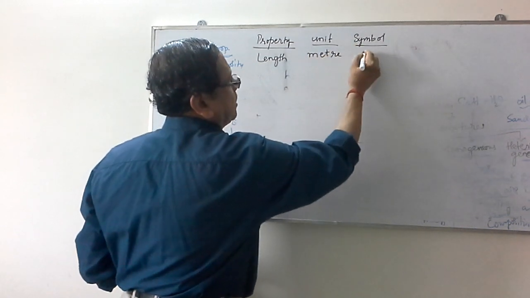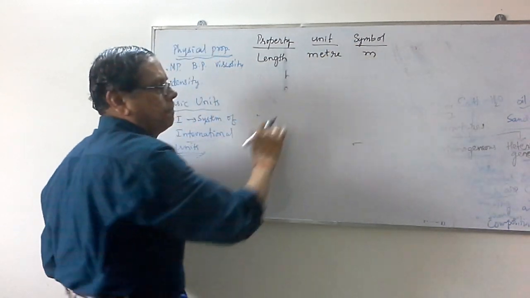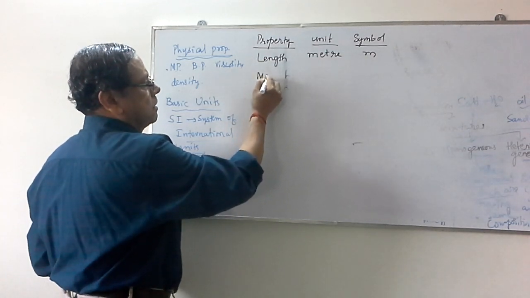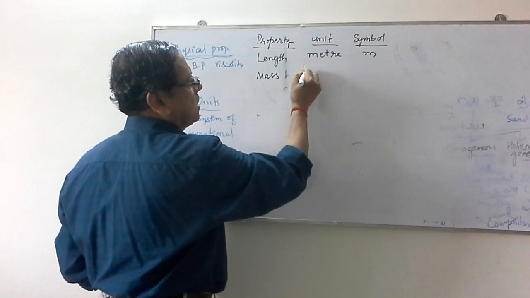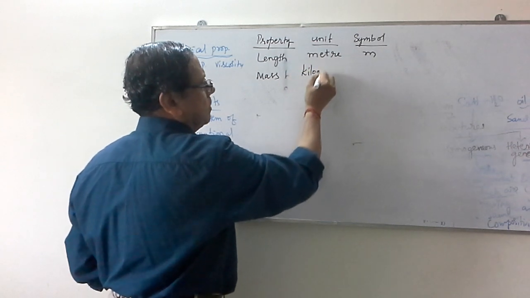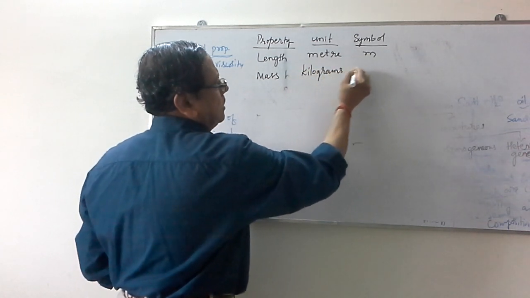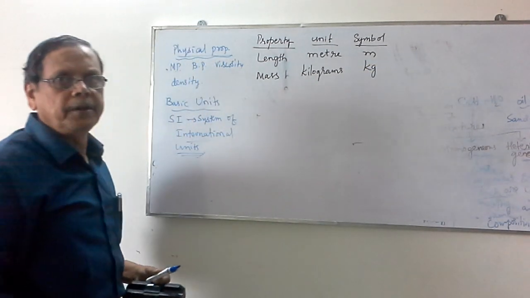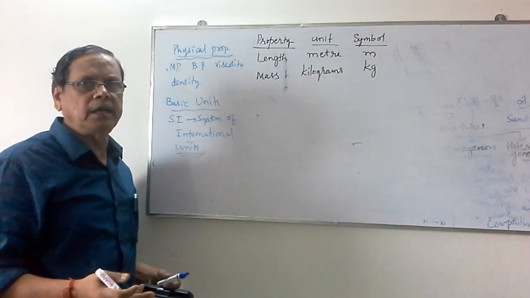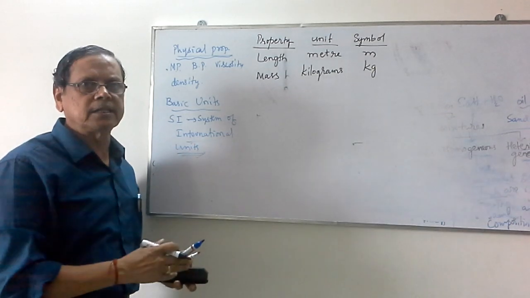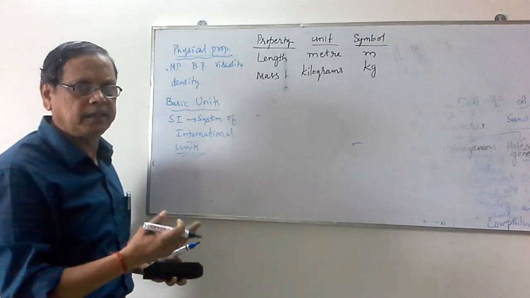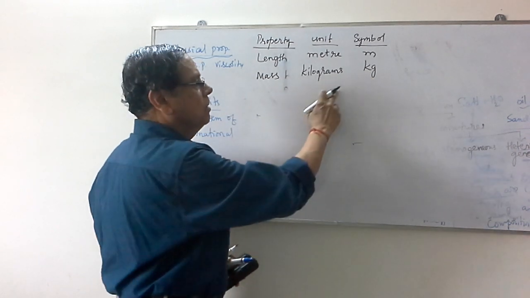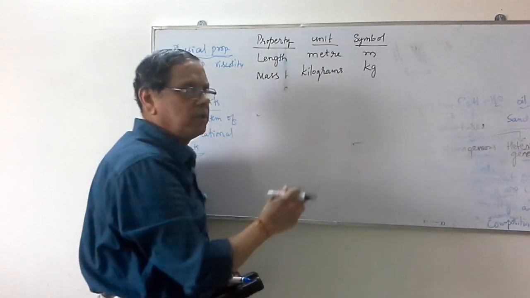The symbol for that is small m. The next one is mass. Mass is measured in terms of kilograms. This kilogram is written as kg, where small k and small g are used. Different combinations written by other persons, like capital K, small j, etc., are all wrong. We have to write only small k, small g.